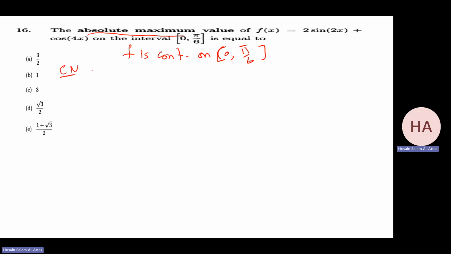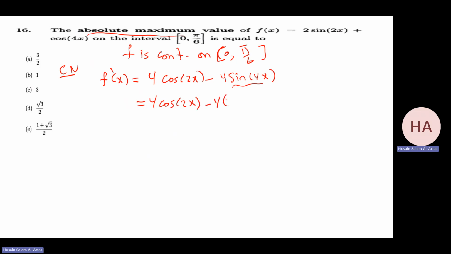Find the critical number, same idea. f prime will be what? It will be 4 cosine 2x minus 4 sine 4x. I want to make this similar to this one, so I'll make it 4 cosine 2x minus 4 times 2 sine 2x cosine 2x, since this is the double angle, 2 times 2x.